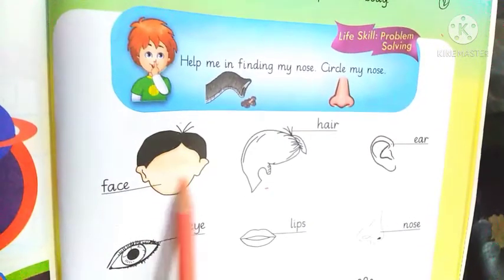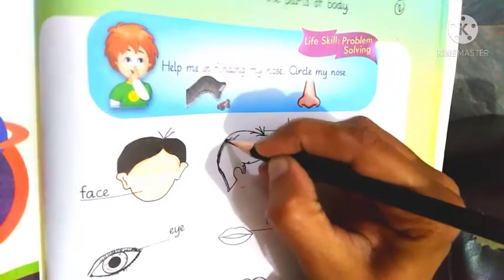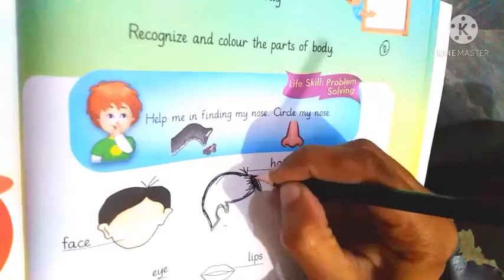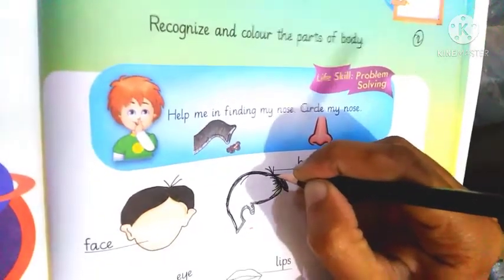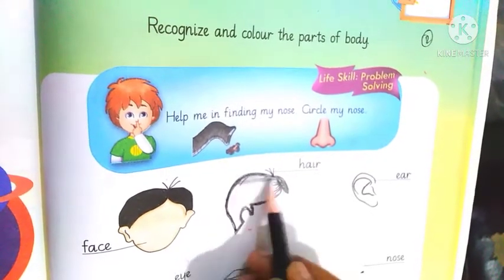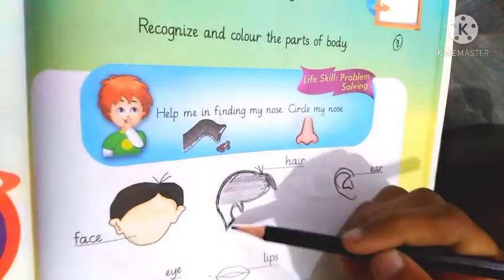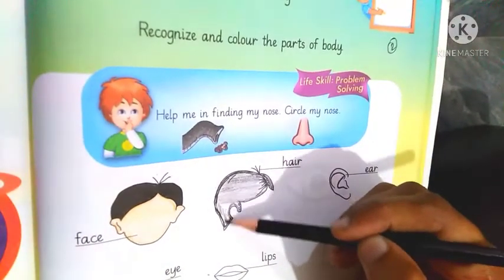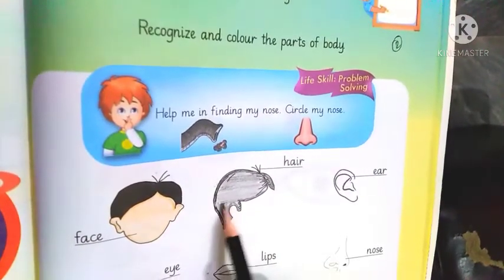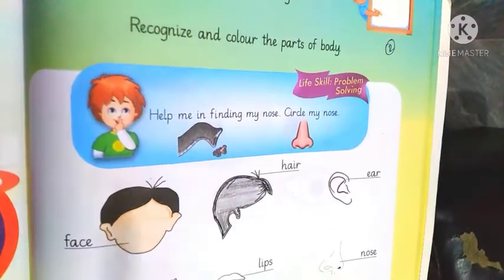Now we have done coloring in face. Let's start coloring in hair. So you will make a dark outline of hair, and after completing the outline you will fill the inner space, or white space, with light colors. And we are using black color. You can also use black brown color. So now we have completed colors in hair. Fill all the white spaces.